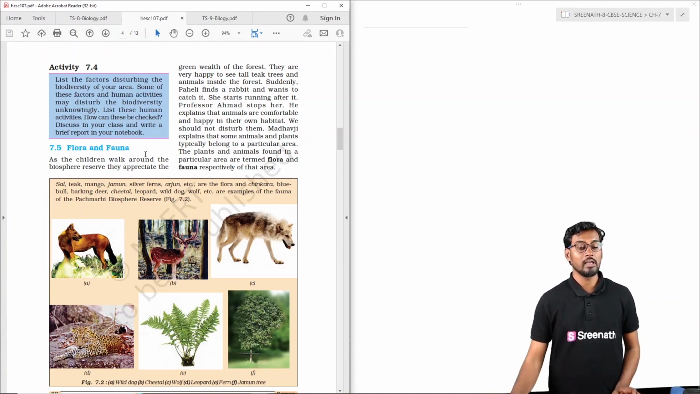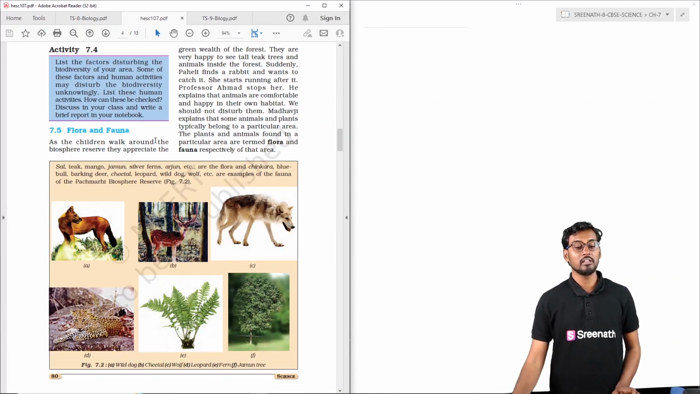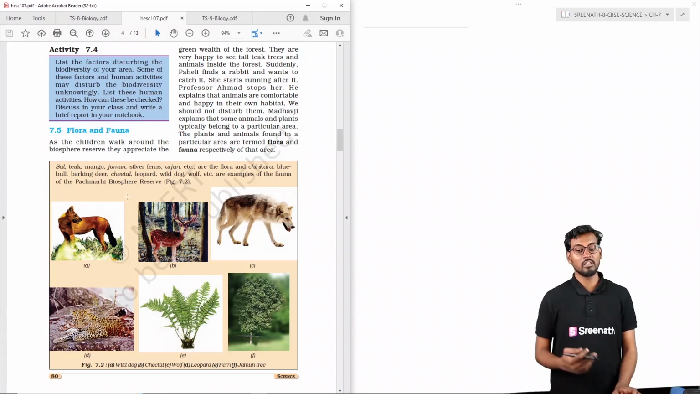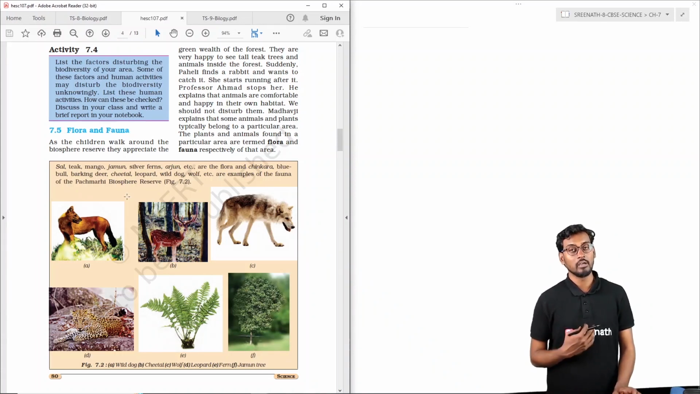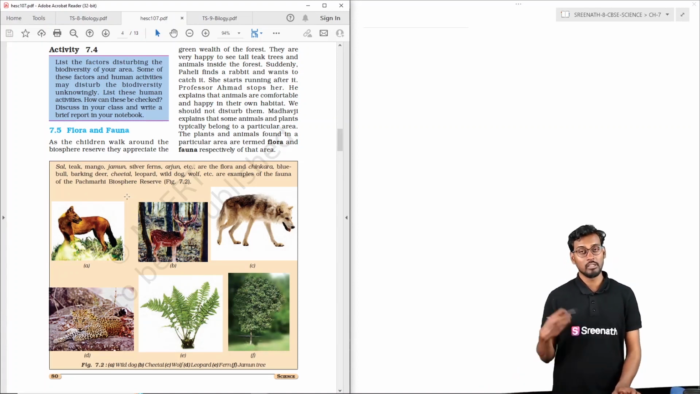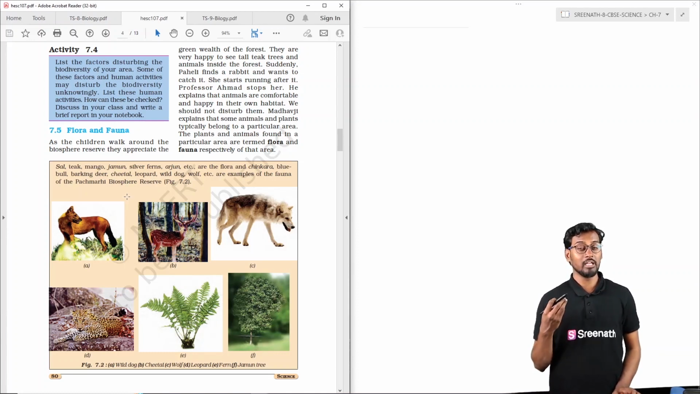Here we can see, for example, the fox, and other animals like spotted deer, or the leopard, or the endemic species. These are the flora and the fauna of that particular area.